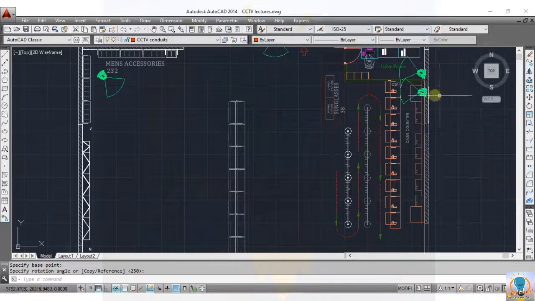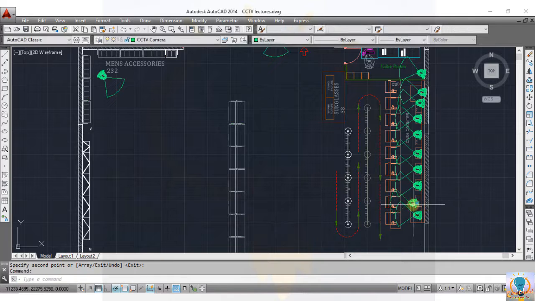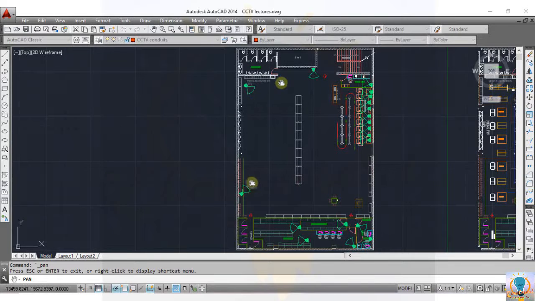Then copy, paste, paste, paste, paste, paste, paste, paste and paste. Okay. Now you can see we have covered all this open area, this cash counter area, and also covered this stock room area and this cashier room also.